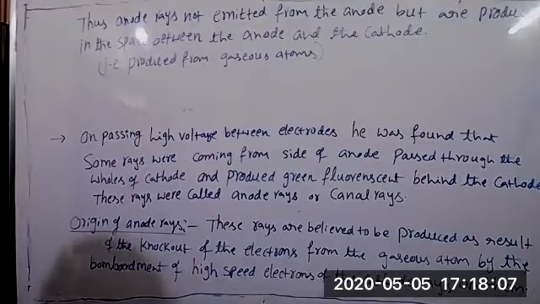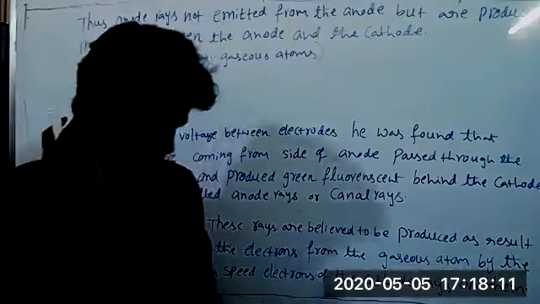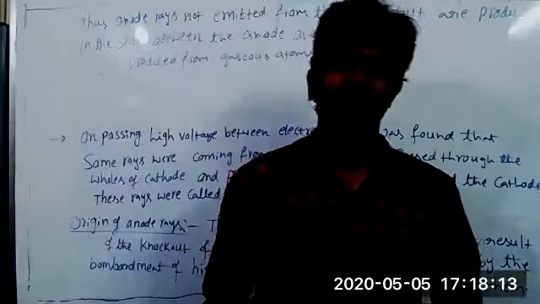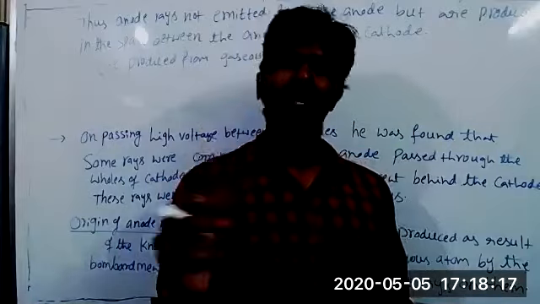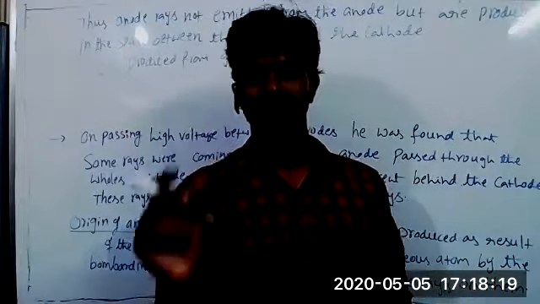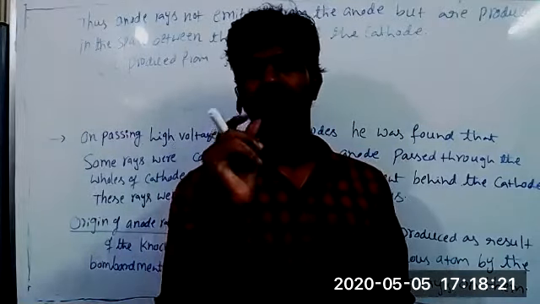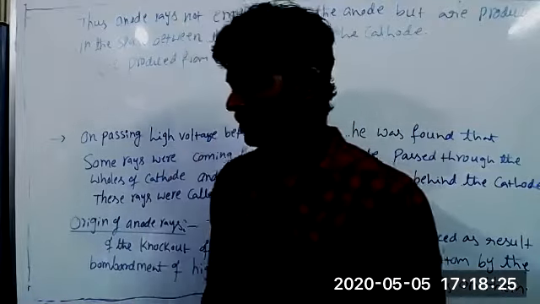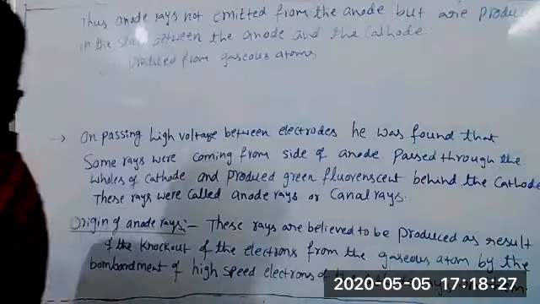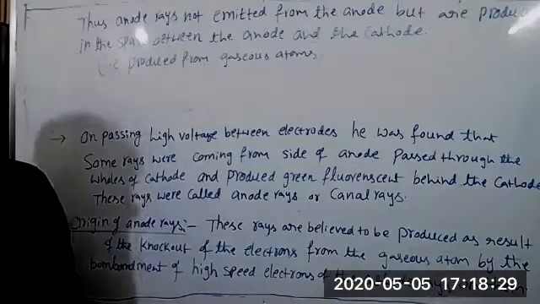Sir, so the canal rays consist of protons as well as neutrons. Yeah, the gaseous atom just lost 1 or 2 electrons only. So it contains the remaining electrons, proton, neutron, everything is contained, but it behaves like a positive particle because of the positive charge. Okay. But if you take hydrogen gas, only a proton is present.